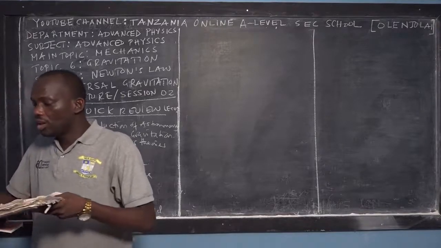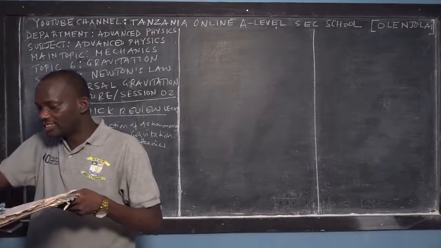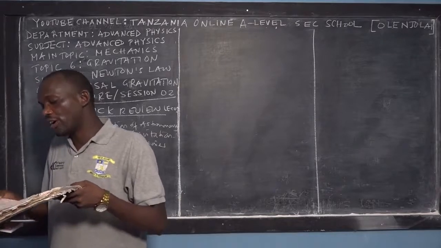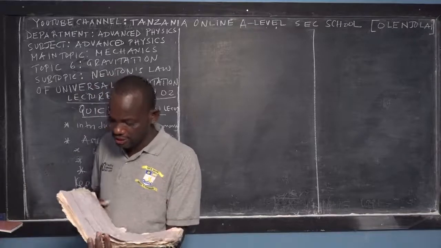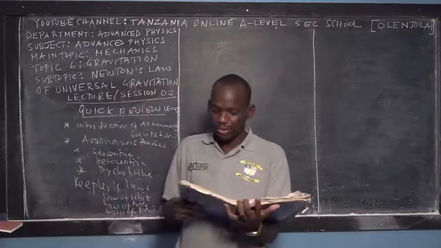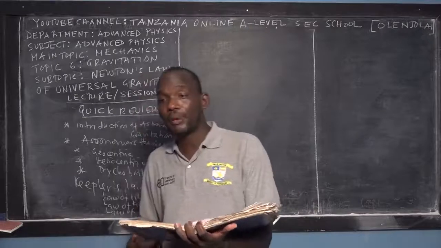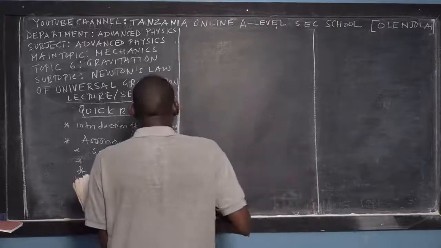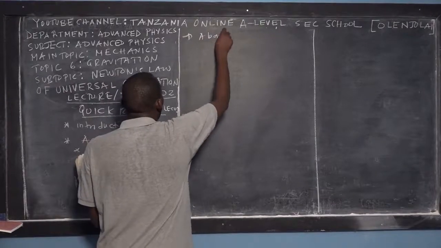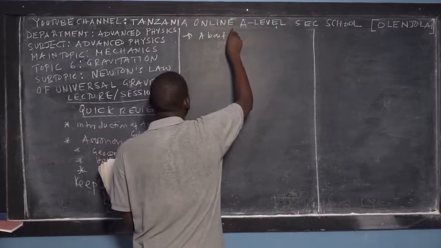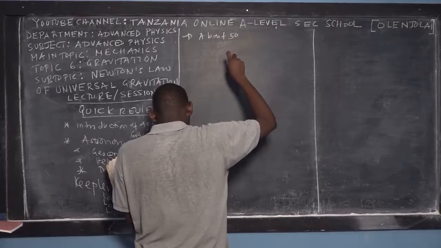So Newton was the next physicist who did experiments observing the universe after Kepler. I would like to link this lecture with the first lecture.